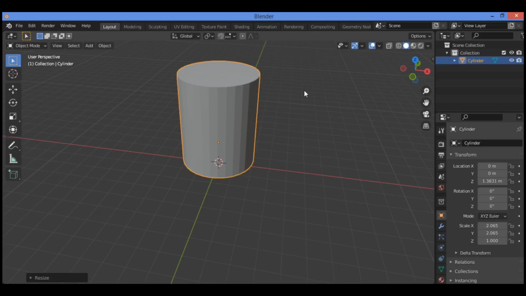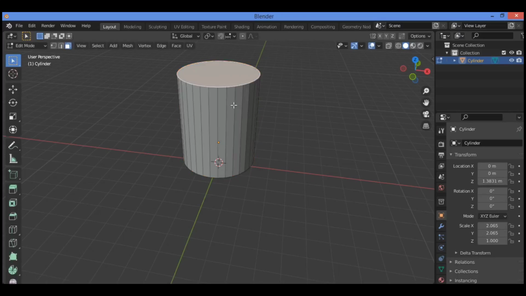So now let's continue modifying our base mesh. With the cylinder selected, press Tab to enter edit mode again. Ensure you are in face selection mode, or press 3. Click the top face of the cylinder to select it.